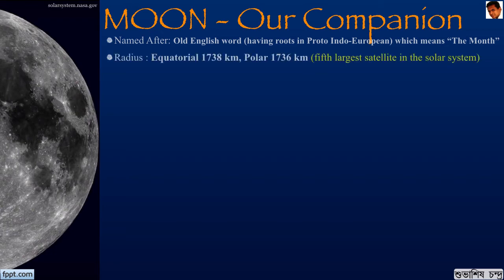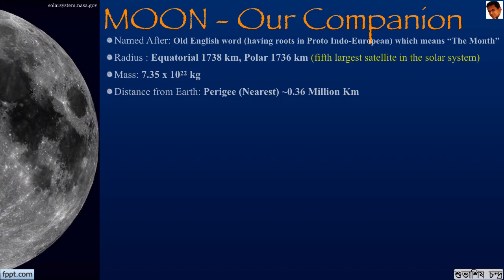Its equatorial diameter is 1738 km and its polar diameter is 1736 km. This makes it the fifth largest satellite in the solar system. It has a mass of about 7.35 times 10 to the power of 22 kilograms. At its nearest, it is at 0.36 million kilometers from the earth. Here we don't call it perihelion, which is for the sun. For earth it is perigee, and at its apogee it's 0.41 million kilometers, giving it an elliptic orbit.